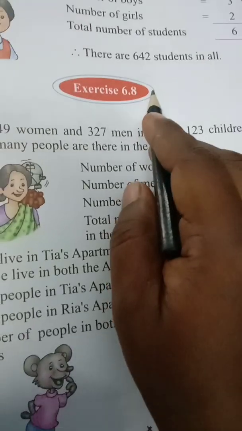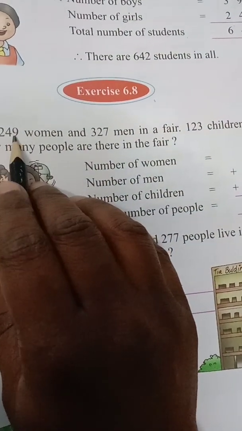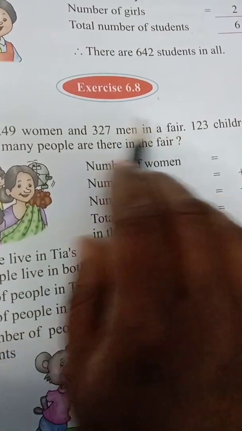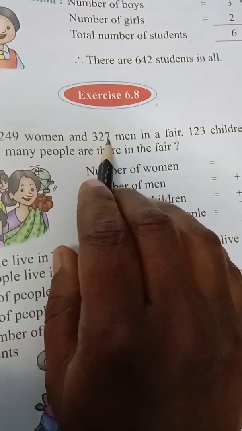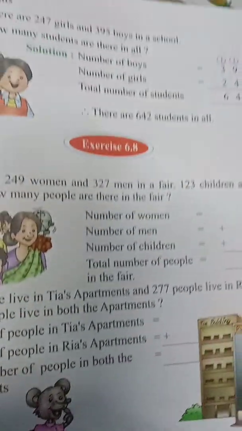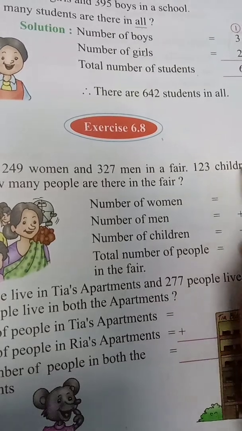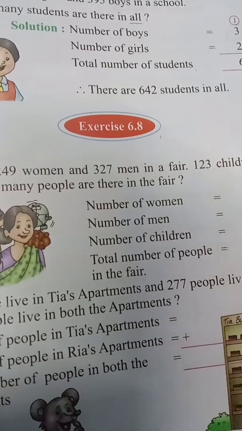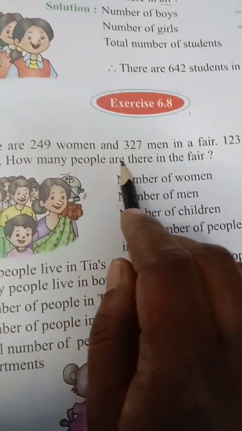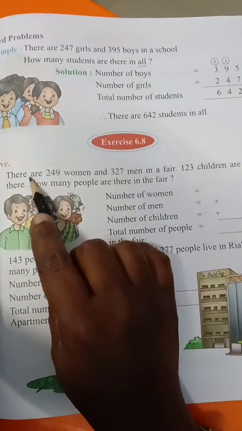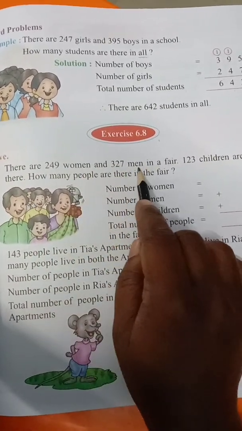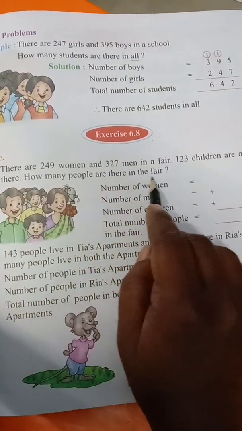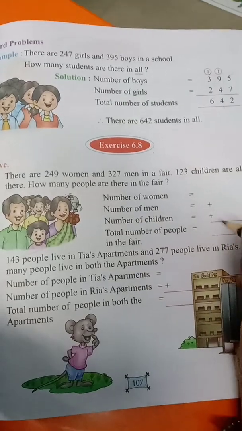Exercise 6.8. There are 249 women and 327 men in a fair. 123 children are also there. How many people are there in the fair? There are 249 women, 327 men and 123 children also there. So we need to find out how many there are in total.